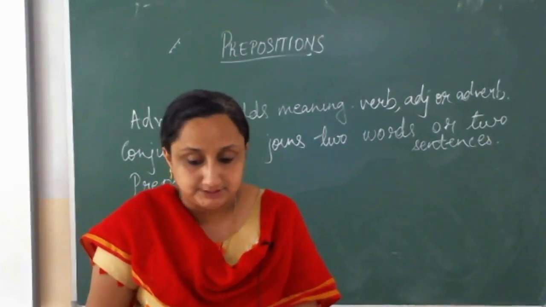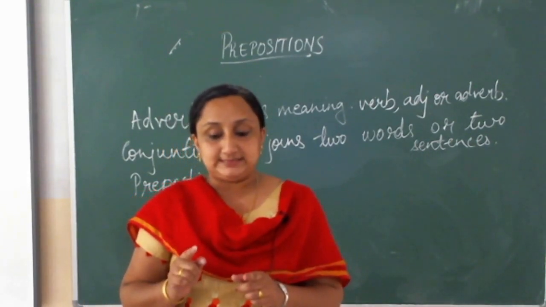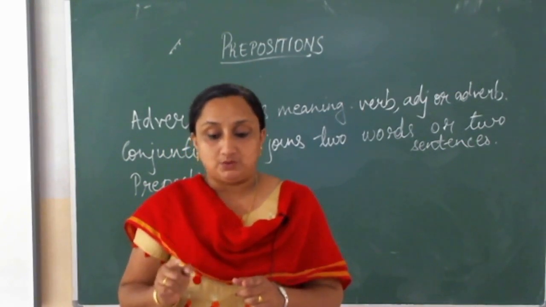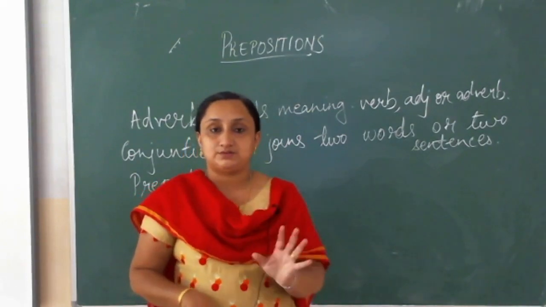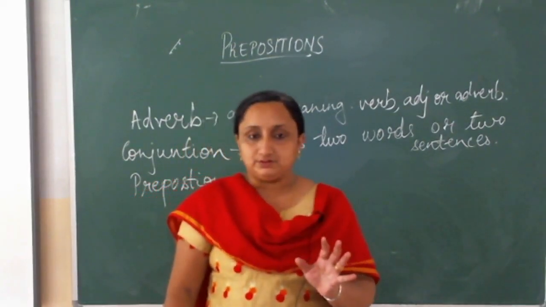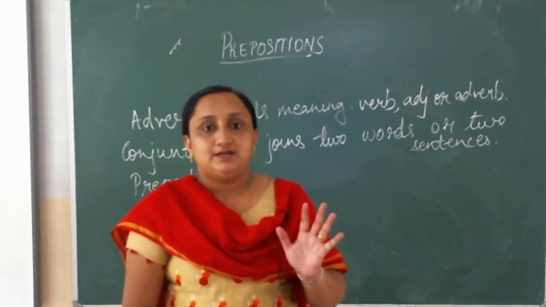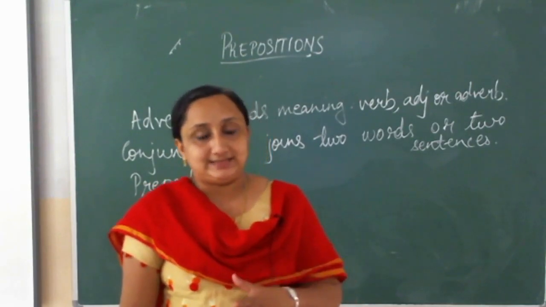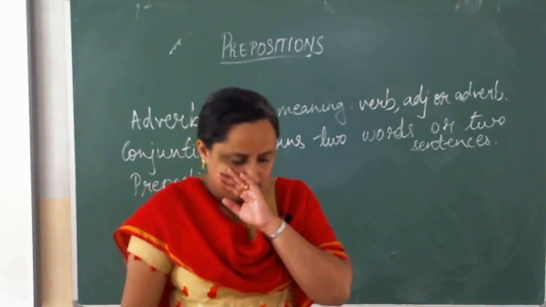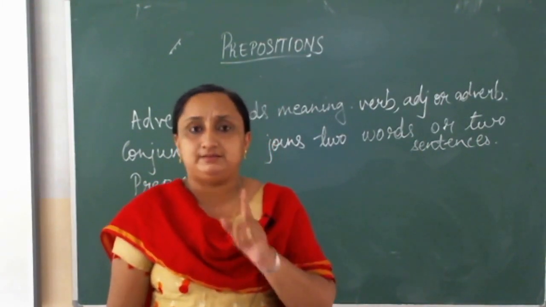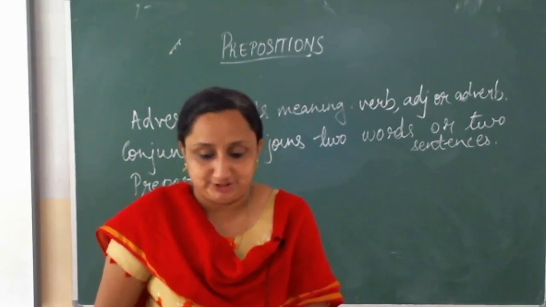Placing of prepositions. A preposition is usually placed before its object, that is, a noun or a pronoun or a group of words that is doing the work. Now see, when you're talking also, you commit mistakes, especially while placing your prepositions. Instead of on, you'll place and, and instead of and, you'll place that. That's where you make a mistake. And that's where your English goes as Butler English.